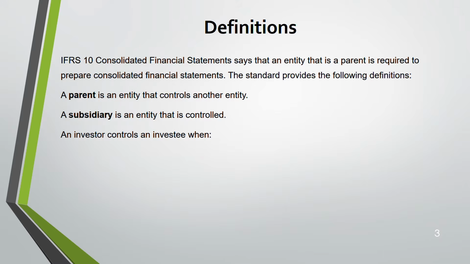An investor controls an investee. Who is the investor? The parent. Who is the investee? The subsidiary. You need to know these definitions. Why? Because as we all know, the importance of the standard for your SBR is that IFRS 10 comes in your question number 1. Consolidated financial statements, you are going to get 100%. You are going to get this question in your SBR exam in your question number 1 for 30 marks. So we all know this is a default standard that all of you must know. IFRS 10, you cannot skip it.